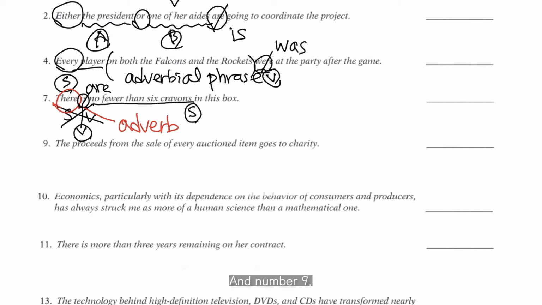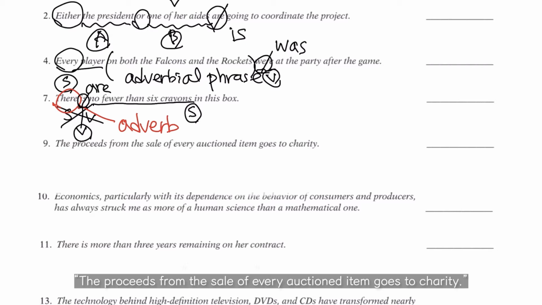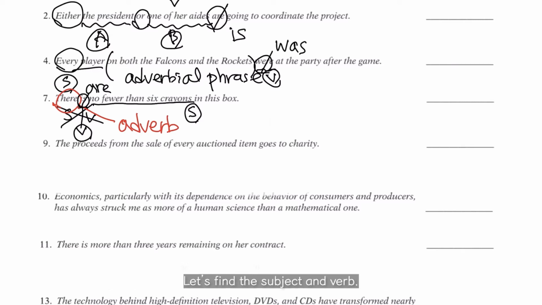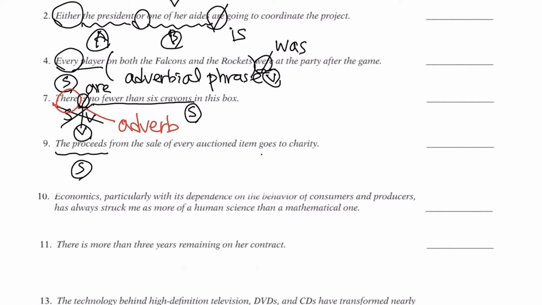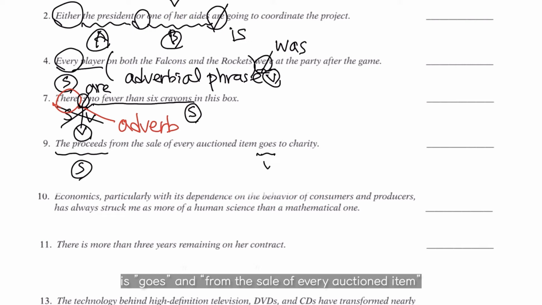And number 9, the proceeds from the sale of every auctioned item goes to charity. Okay, let's find the subject and verb. In here, the subject is the proceeds, and the verb is goes.